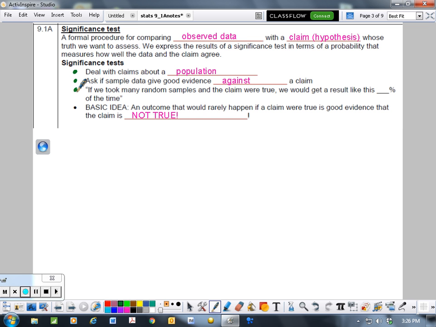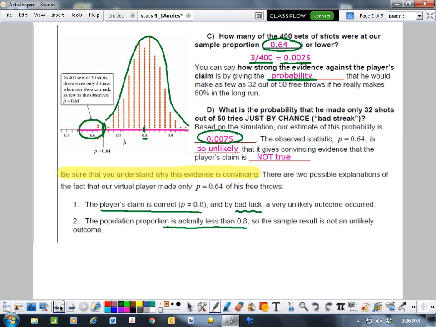this? And the basic idea that we're looking at here is an outcome that would rarely happen if a claim were true is good evidence that the claim is not true. So like our previous problem, this is good evidence that the claim is not true because it's so unlikely to happen that our claim is probably not true.